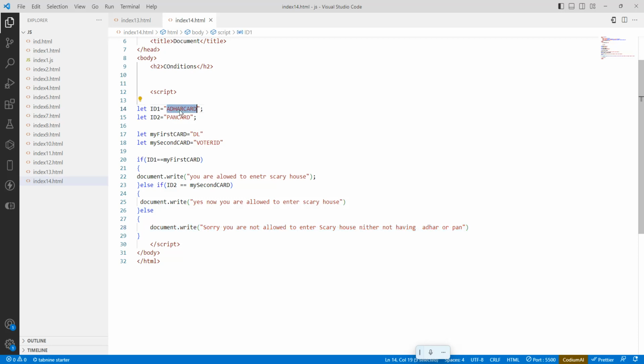So you are going with the PAN card. The PAN card is something like an age proof and address proof. The Aadhaar card is the same, and the PAN card is for ID proof. So they are asking for any one of the ID proofs. If you don't have either ID proof, then you are not allowed. Okay, so this is how it is going to be.